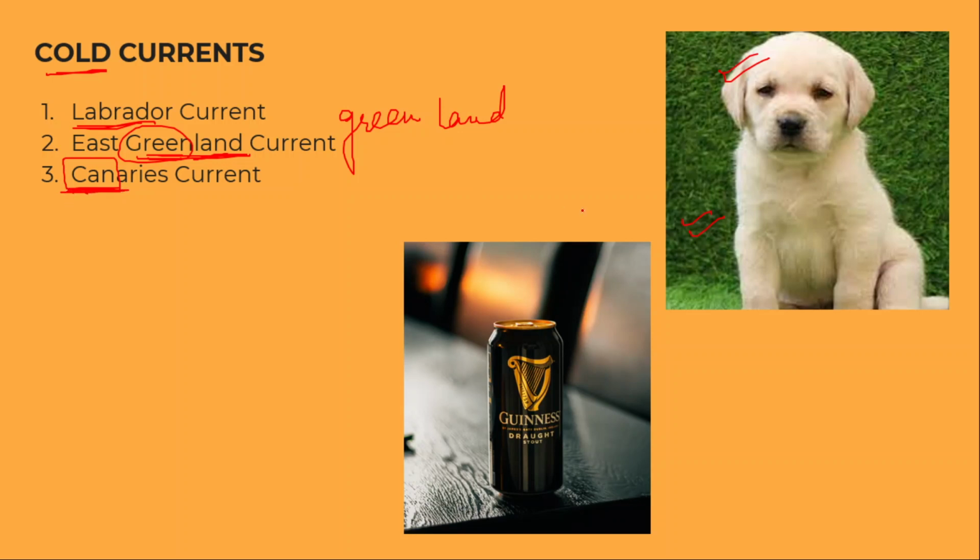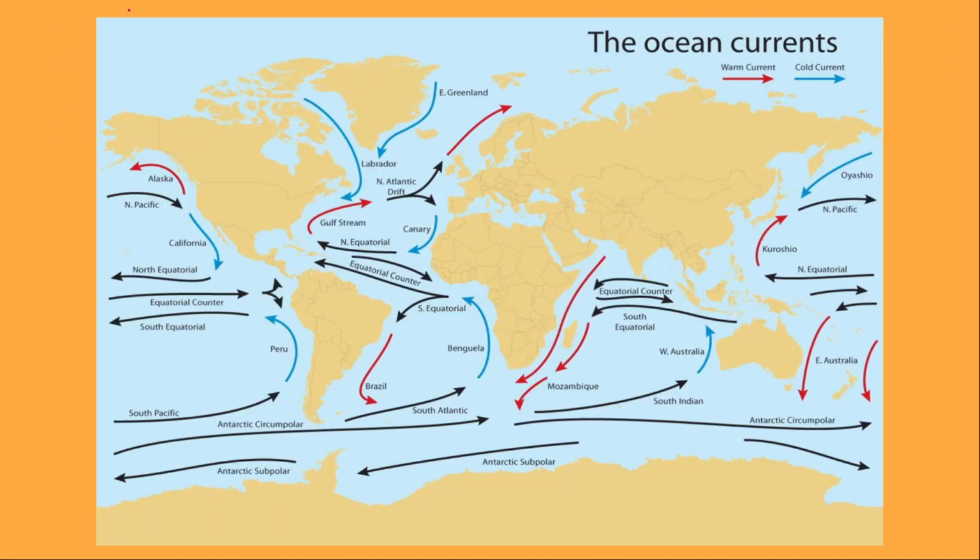Since it is very hot, many places are suffering from heat waves. So this Labrador puppy is sitting on the green land and longing to have a beer can to chill himself up. He is having his eye on this beer can. So whenever you listen to this cold current in the Atlantic Ocean, you can see the image also over here.